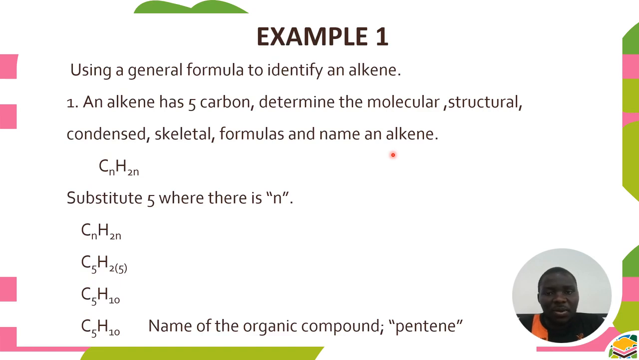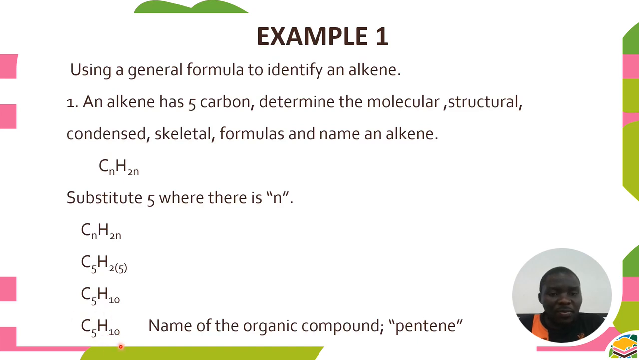And you should also name the alkene. So the general formula, we'll still use the general formula. Our general formula is CnH2n. But in the question, we have been told that the alkene has 5 carbons. So if it has 5 carbons, we are going to substitute where there is n with 5. Remember, I said n in the general formula represents the number of carbons. So if we are to substitute, we're going to put brackets here and put 5. Then we're going to multiply. We're going to have C5H10.